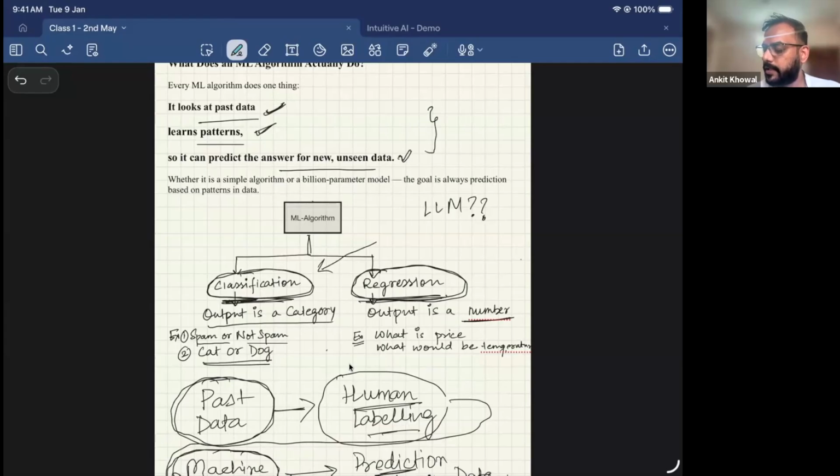So that is classification, where the output is a category. And regression is where you have some past data, like the temperature in previous years during the summers. Now you want the model to learn from your past data so that it is able to predict the temperature during this summer. So the output is a number. These kinds of models are called regression models.